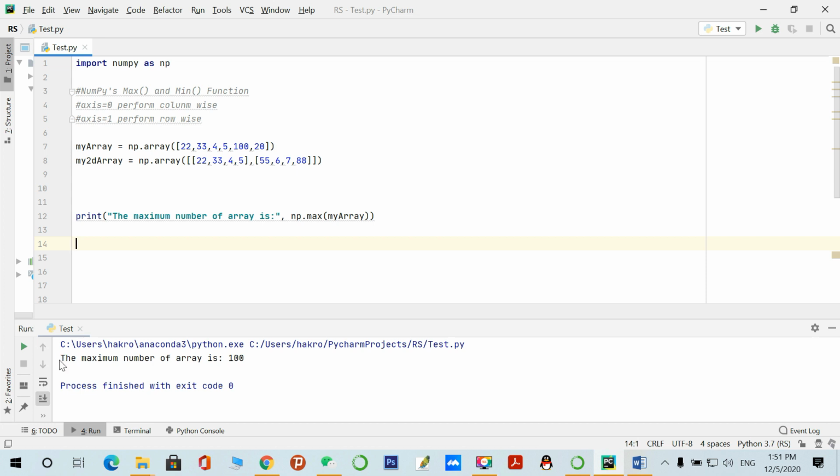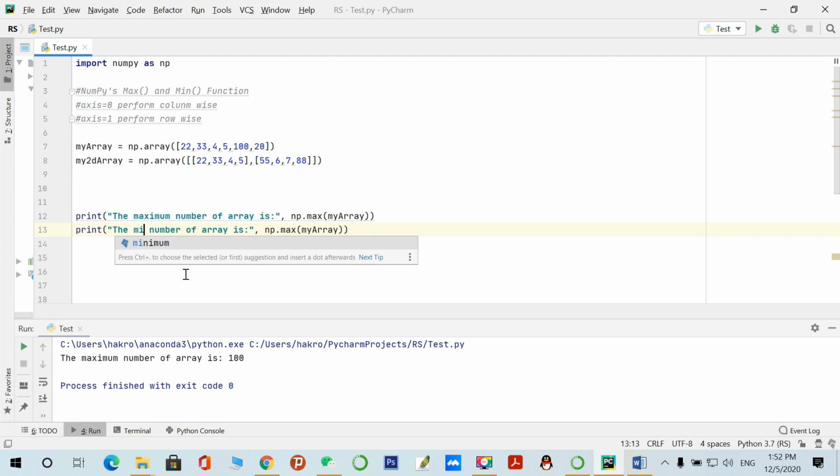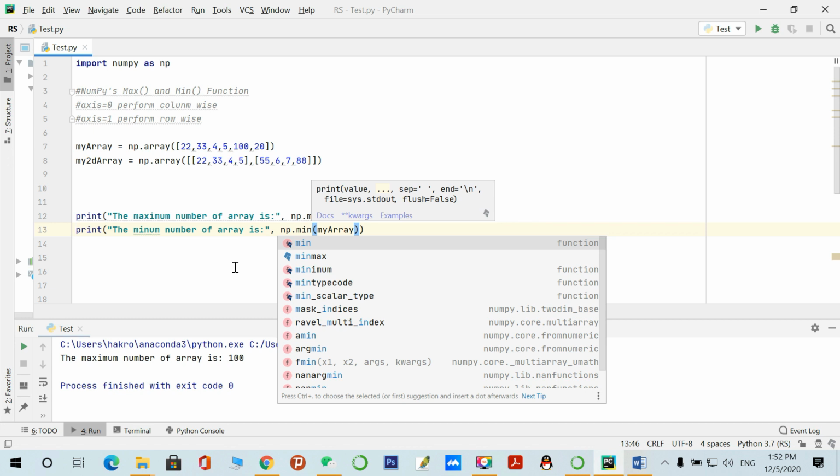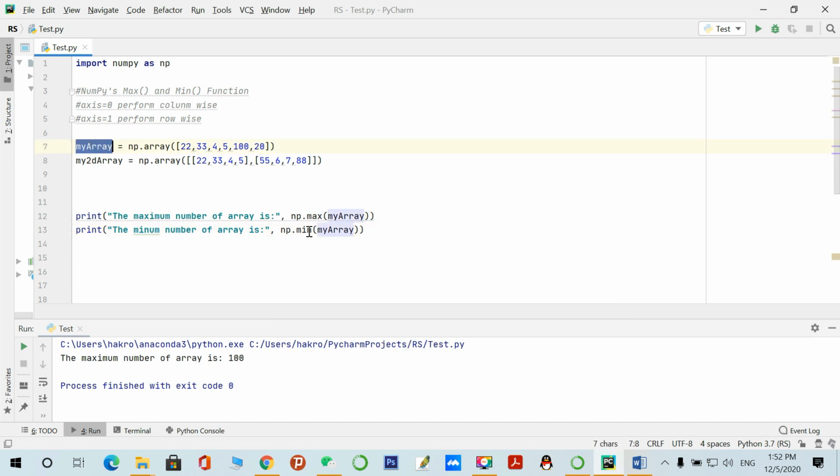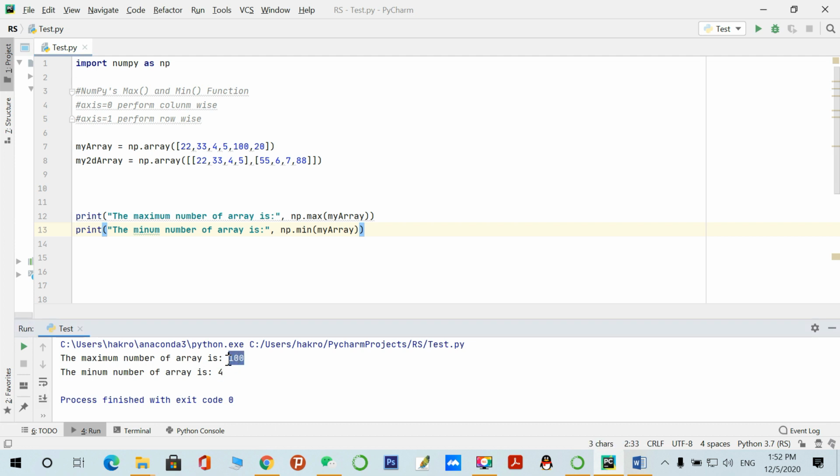So here you can see the maximum number of the array is 100. If we want to find the minimum number of this array, you have to copy this and call the minimum method and pass this array to it. The minimum number you can see here is 4, so the result should be 4. Yeah, the minimum number of the array is 4 and the maximum number of the array is 100. So this is the basic way to find the maximum and minimum number from a one dimensional array.